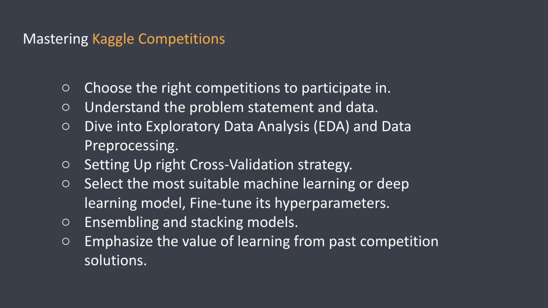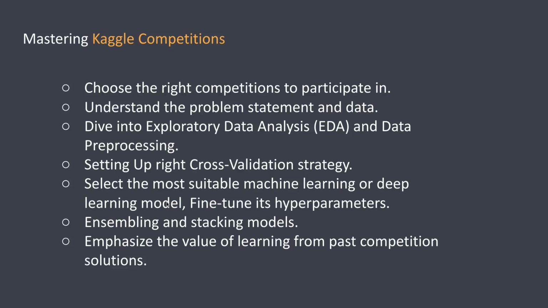Once you set up your cross validation strategy, select the most suitable machine learning or deep learning model to solve that problem. Based on the problem statement, if it is image data, you have to use deep learning CNN models. If it is tabular data, you have to use tree based models, advanced tree based models like XGBoost, LGBM. First you have to build a baseline model based on the selected model. Once you have a baseline model, you submit to the competition, then iteratively fine tune the hyperparameters to improve your model based on your cross validation.